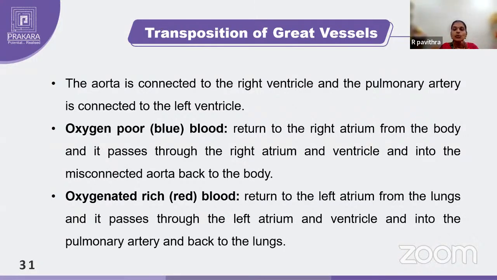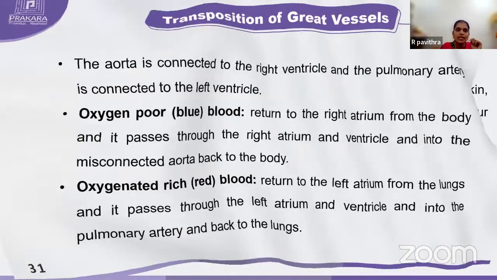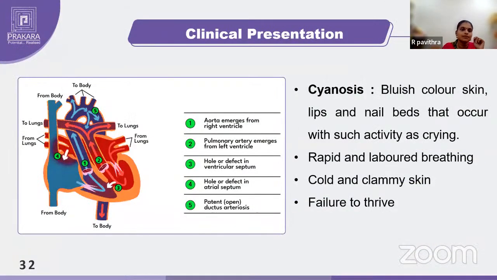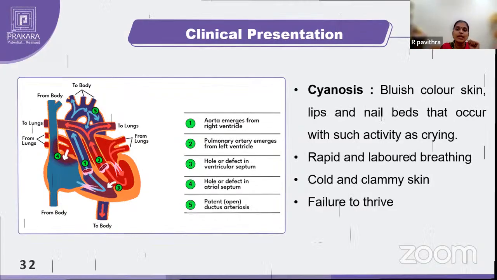So there are two different circulations that you can see. It is not one circulation. A single circulation cannot be seen here. So cyanosis is again a classical manifestation of this condition because two different circulations are arising. The child will have rapid labored breathing and cold and clammy skin, failure to thrive. They will not be able to eat at all.